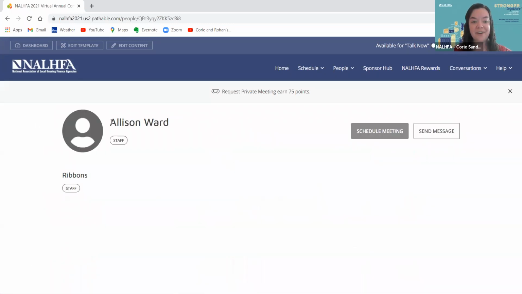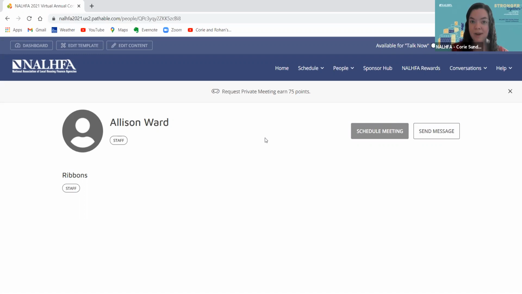So once Allison logs in and adds her profile picture, it will appear right here, and any ribbons that she has will appear right here. But what I did want to call out is that when you're looking at an individual's profile, you're also able to engage with them directly in two different ways. One is to send them a private message, and another one is to schedule a meeting.